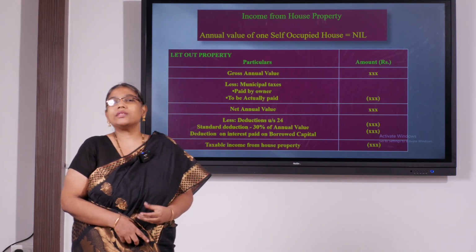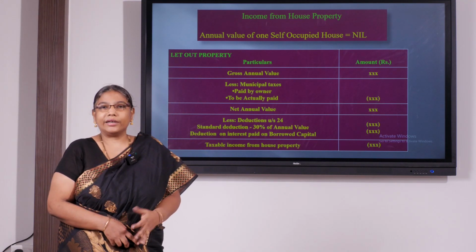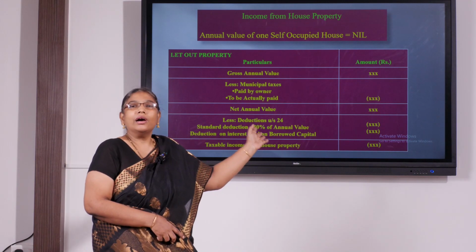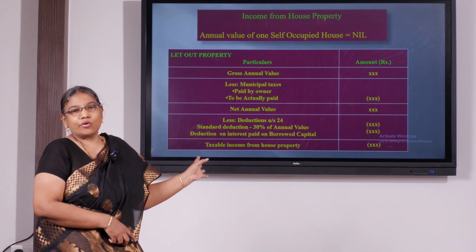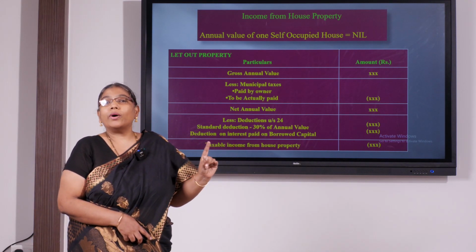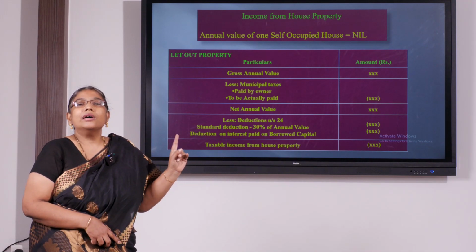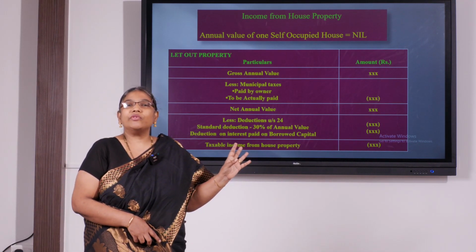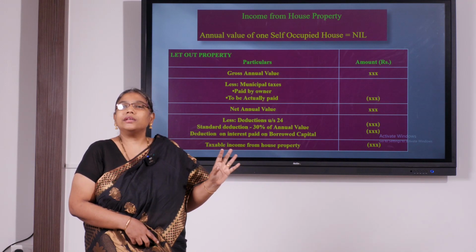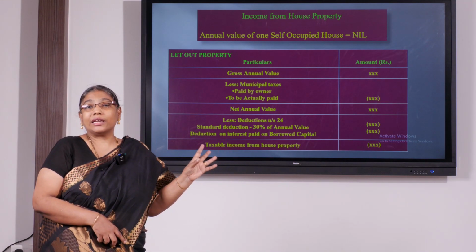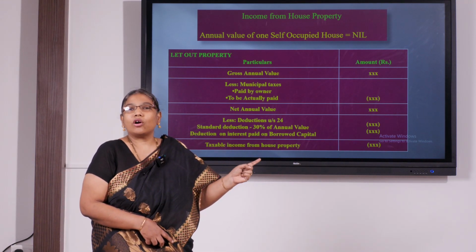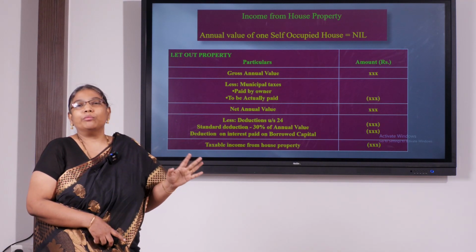And if the property is actually let out, that will be taken as a let out property, and we have to compute the income under the head income from house property. So I repeat, only one house property will be allowed as self-occupied, for which the value will be given as nil. The assessee doesn't need to pay any tax, but he can claim one deduction under the self-occupied property, which will be interest on borrowed capital.